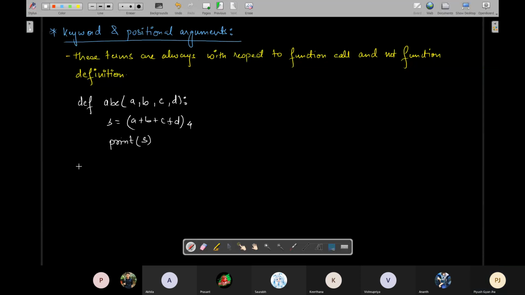Now there can be various ways of calling the function. Okay, you can call the function on the basis of positional arguments, or you can call the function on the basis of keyword arguments, or both. So we will see. Calling function. I'll show 3 cases. Let's say this is the first one.